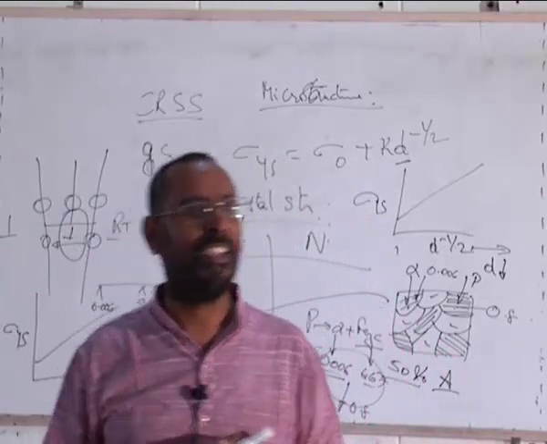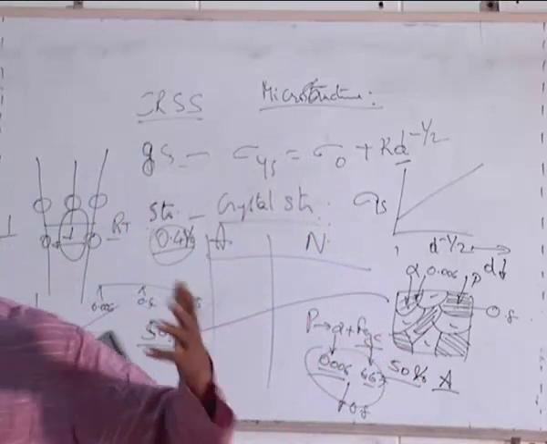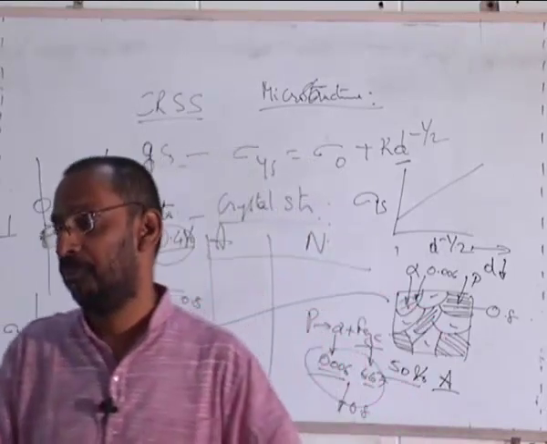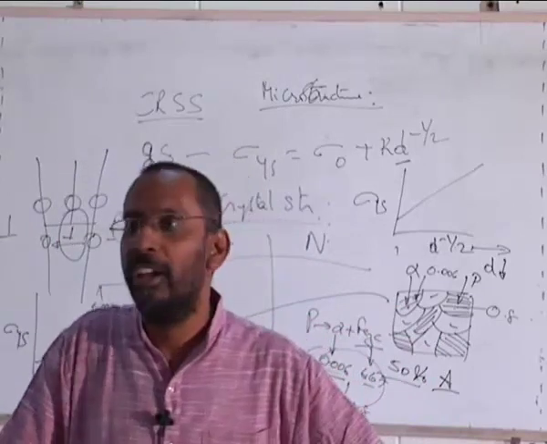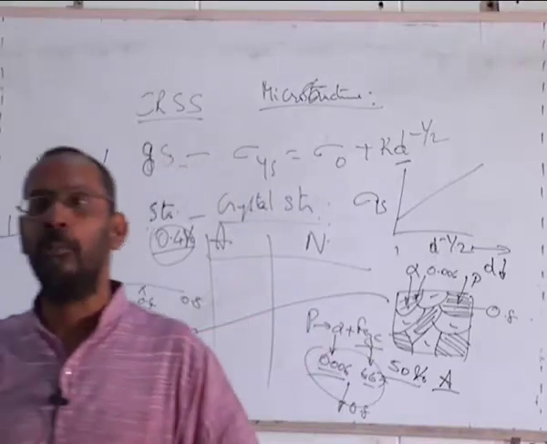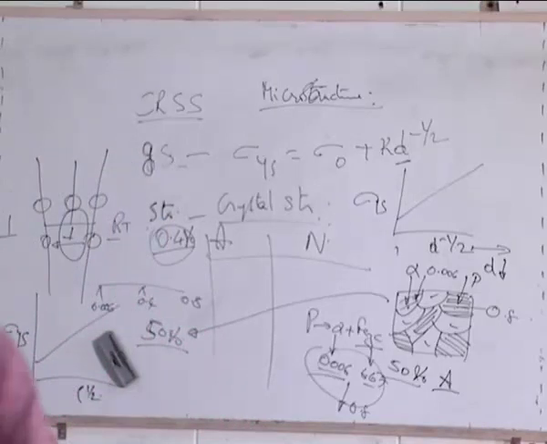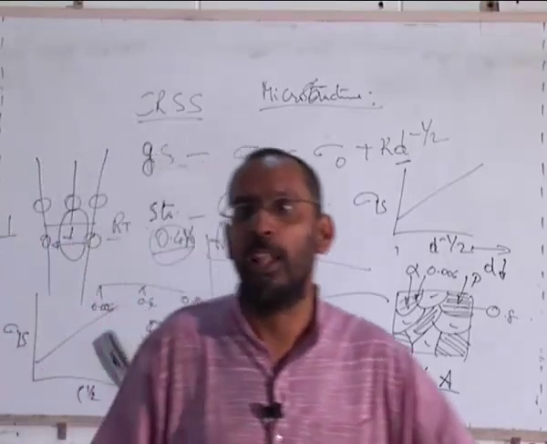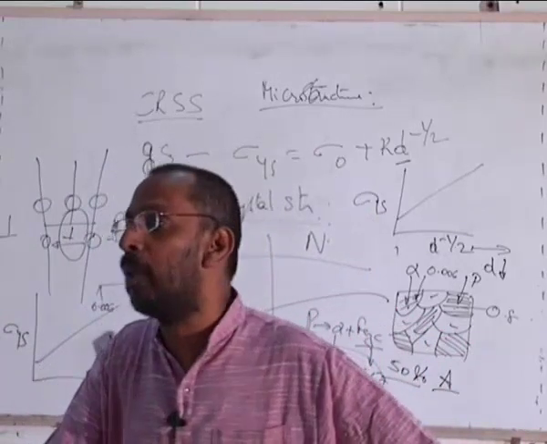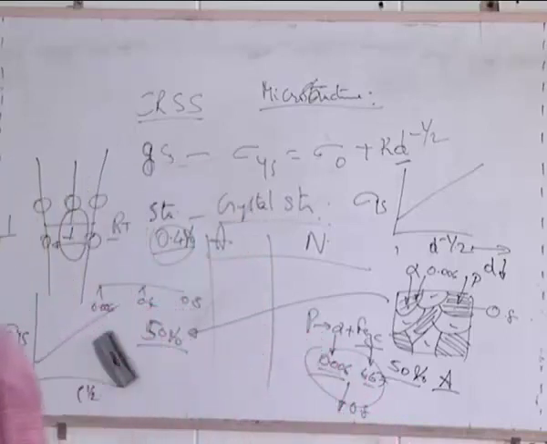Have you seen any such material where the rods are arranged in a particular direction in a matrix? Yes, you are using a word, composites. In fact, the composites that we use at home. Do you use any composite at home? Have you heard of any composites that we use every day? For example, the chairs that we use at home, so-called plastic chairs. These are not actually plastic. These are called FRP, fiber reinforced plastic. Some people also call them GRPs because they are glass fiber reinforced plastic sometimes.